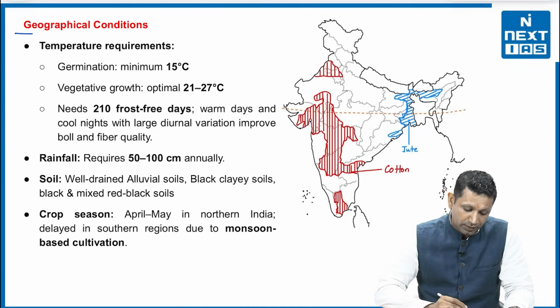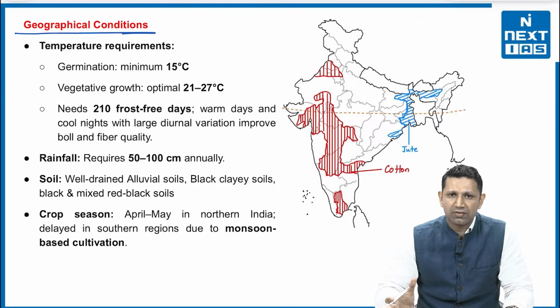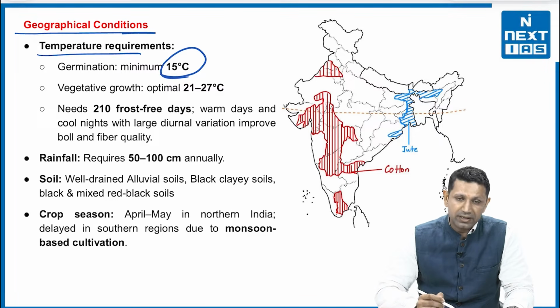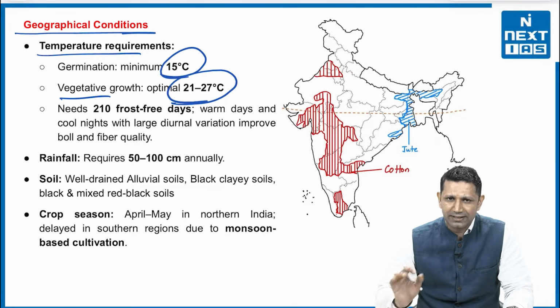cotton. Then, if we look at cotton, what are the geographical conditions required where it is grown in India? Let's see that also. First of all, the temperature requirement. It requires 15 degrees Celsius at the time of germination, whereas at the time of growth, it requires a temperature of 21 to 27 degrees Celsius.